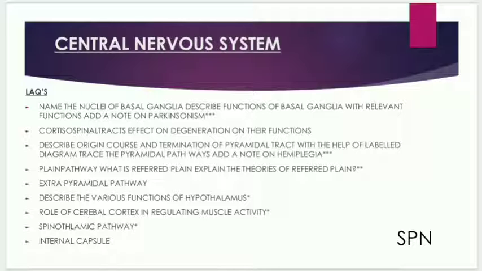Pain pathway. What is referred pain? Explain the theories of referred pain. Extrapyramidal pathway. Describe the various functions of hypothalamus, role of cerebral cortex in regulating muscle activity, spinothalamic pathway, internal capsule.